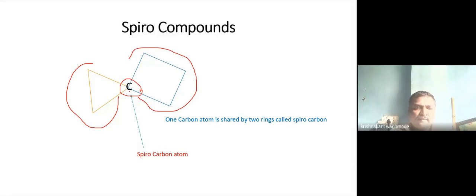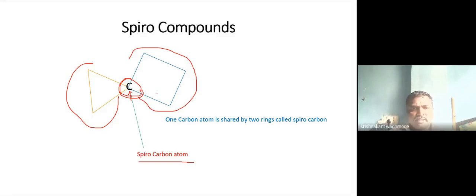The carbon atom which is shared by both the rings, the common carbon atom, is called the spirocarbon atom. So spirocarbon atom, and the compound class is called spiro compounds. Now these compounds might have different sizes of rings. Over here you will see that this is one cyclopropane ring and a cyclobutane ring and a cyclopropane ring. So it might be different.